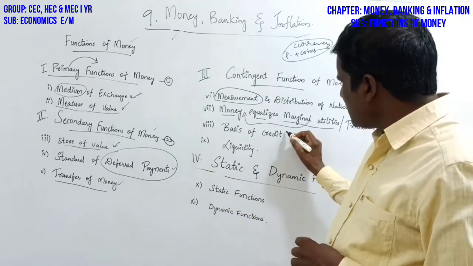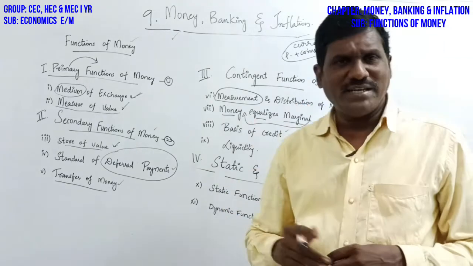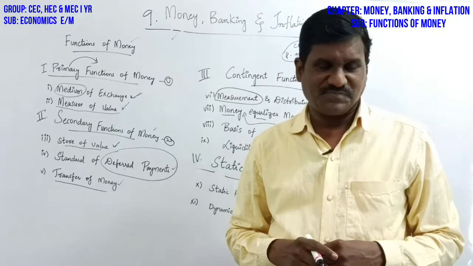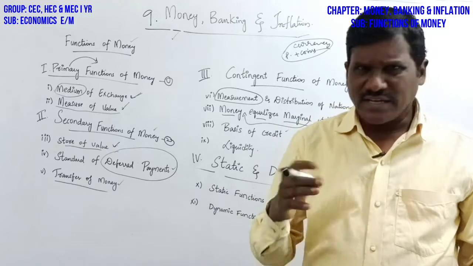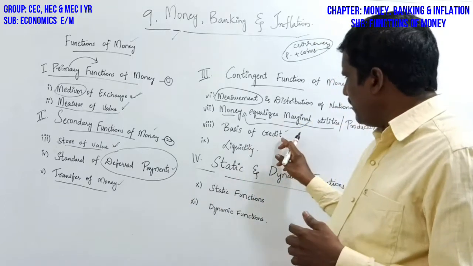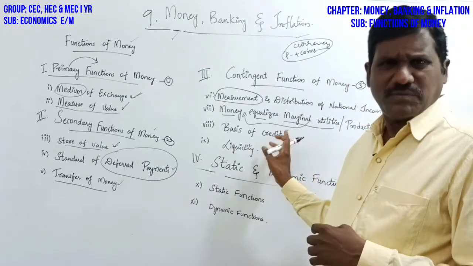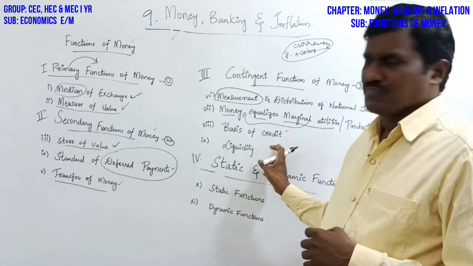Then basis of credit. Yes, the money is also one of the sources of credit. The commercial banks, there is a possibility of credit creation. The credit creation in terms of money, basis of credit, it's possible to credit, okay?